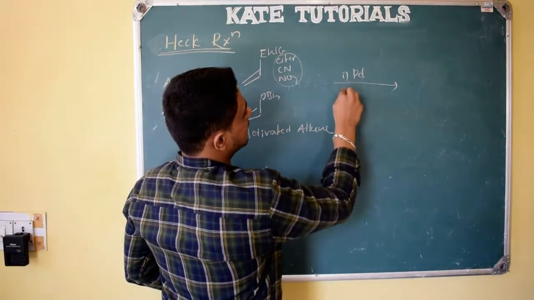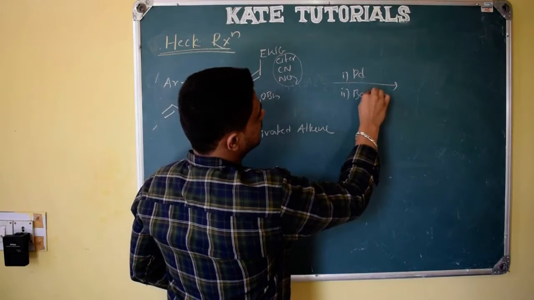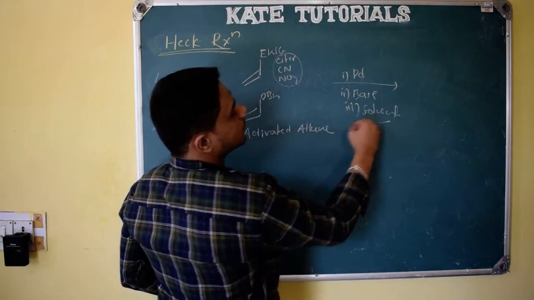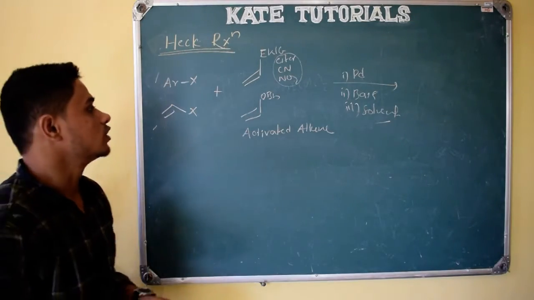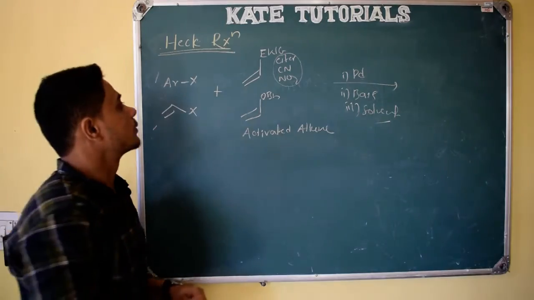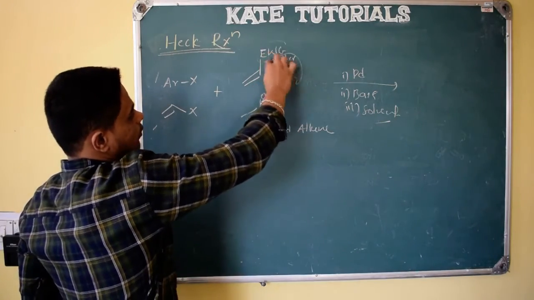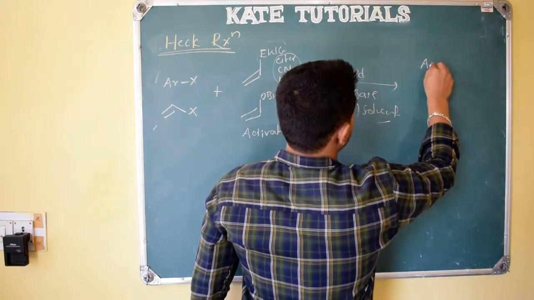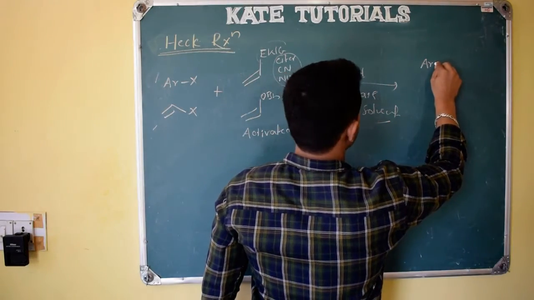And the second thing is we use some bases, and third thing is solvent. Ionic solvents we use in this Heck reaction, right. So the same catalyst as we used in Suzuki reaction. So the product, if an electron withdrawing group is there, we get a different kind of product. And also you should remember that these are trans-selective.